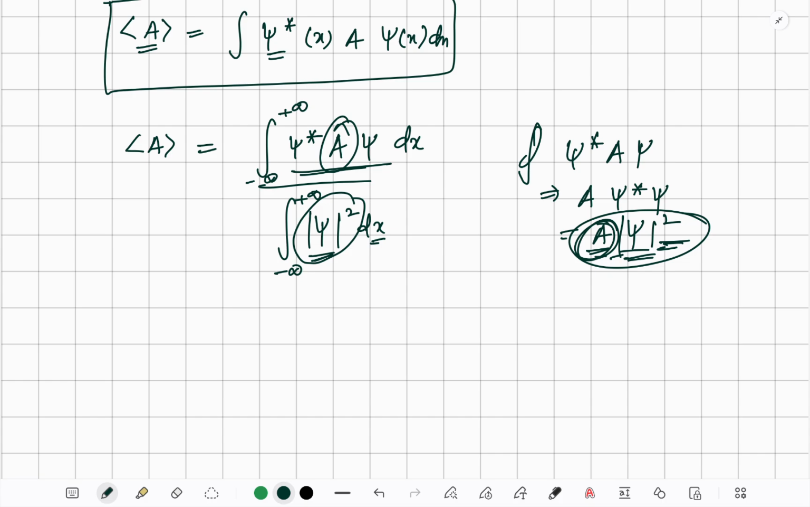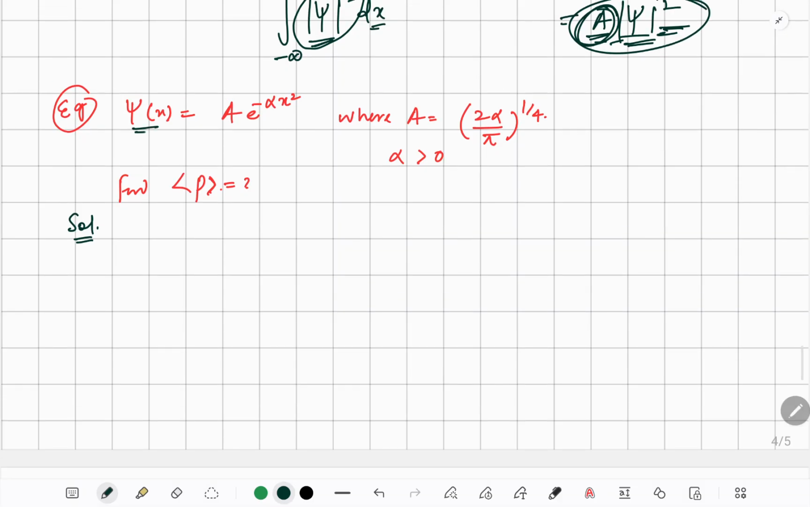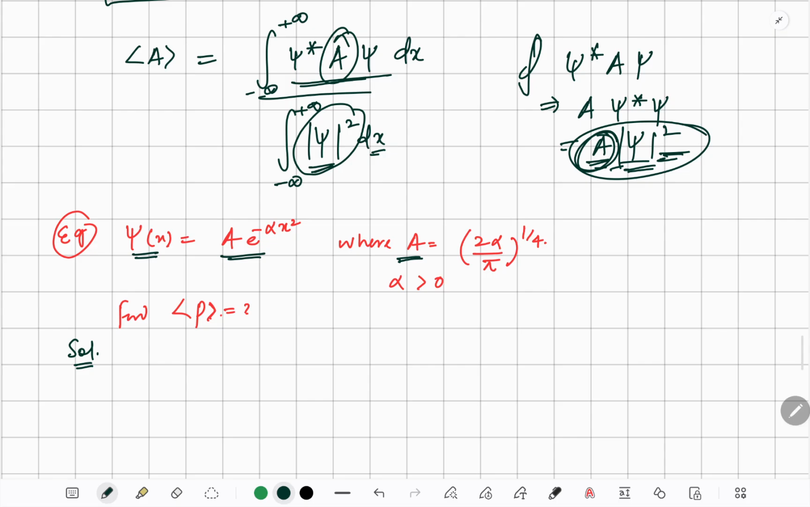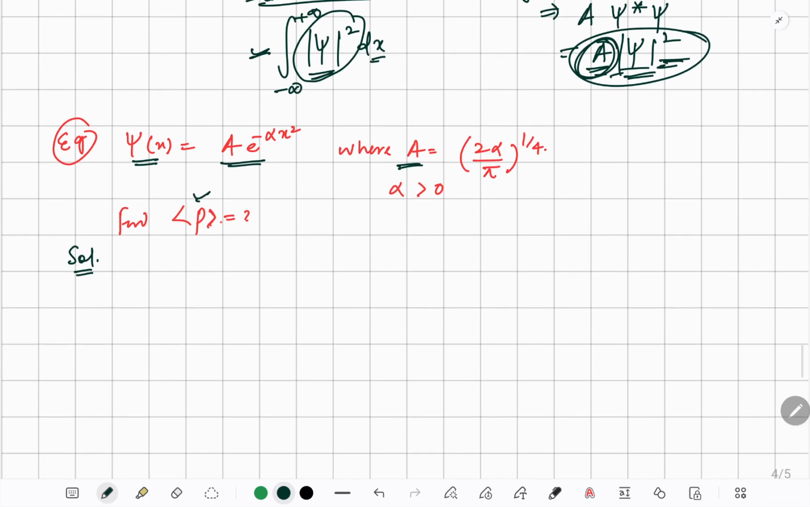Okay, so let me give you an example. Let's do this example by using the formula. This is the wave function given. It's actually the normalized wave function, so we don't need to take care of this denominator, but yes, we can do it. There is no problem. Now we have been told to find the expectation value of p.